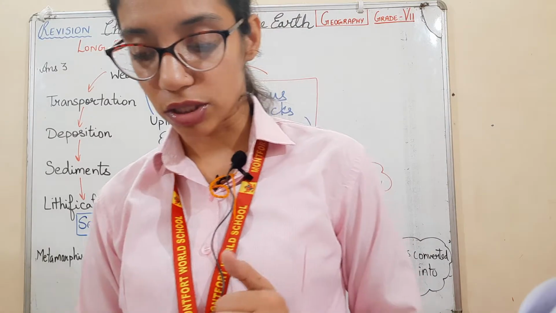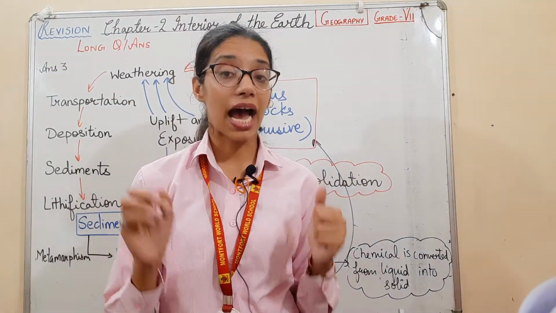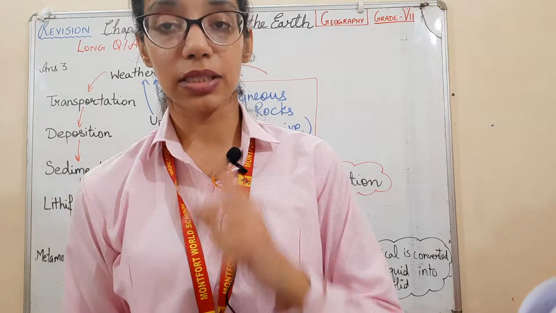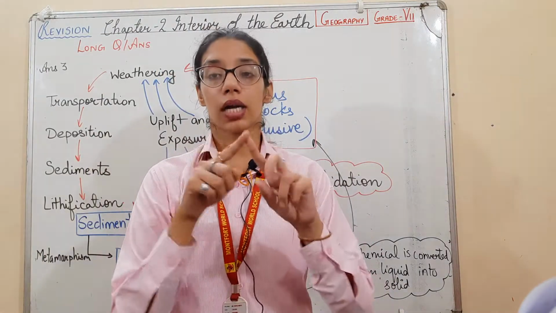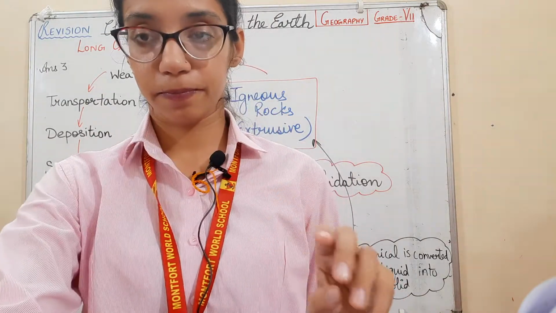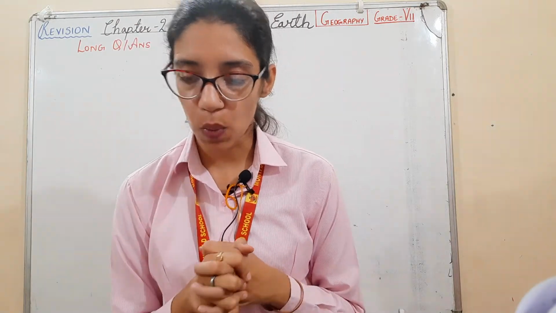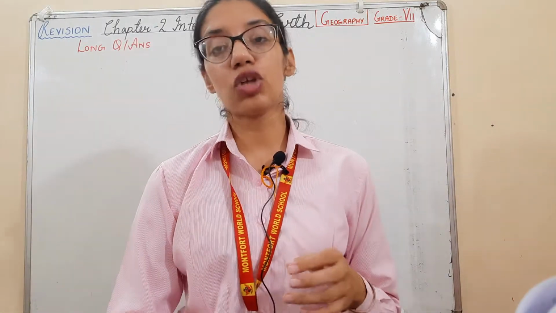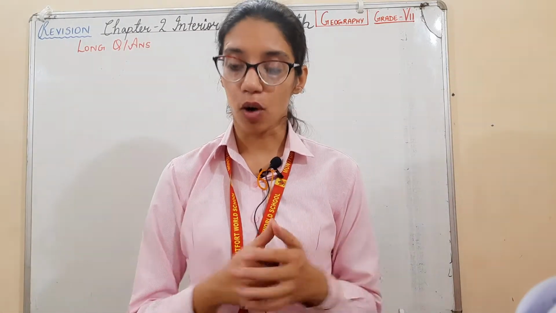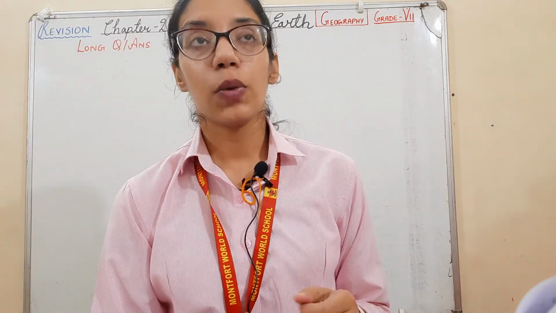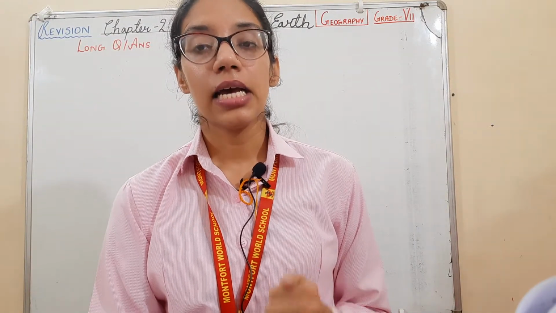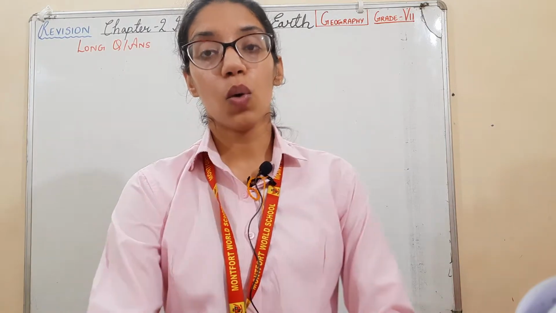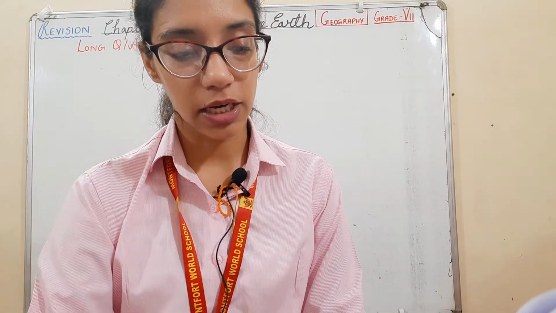Last but not the least question is the structure of the Earth's surface. I told you that the first question I am discussing will come in the fifth question also: crust, mantle, core. Here we will explain. The last question is, what do you know about the structure of the Earth? Explain. Our Earth is generally covered with land and water. It is covered with 29% of land and 71% of water, and it generally consists of three layers: crust, mantle, core.